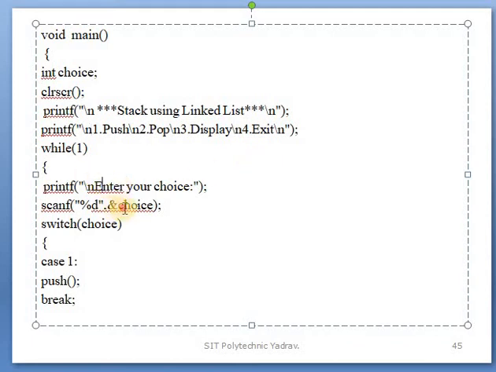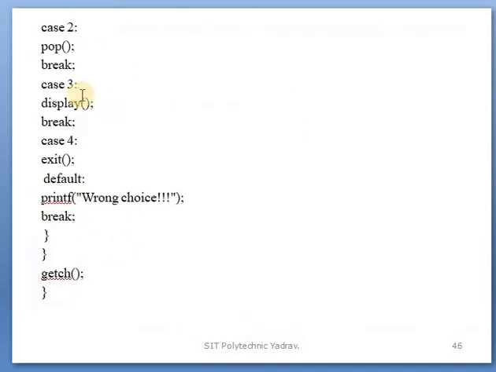Once your choice is entered, it is passed to the switch case. Under case 1, the push function is called. Under case 2, the pop function is called. Under case 3, the display function is called. In the fourth case, exit means you exit the program.